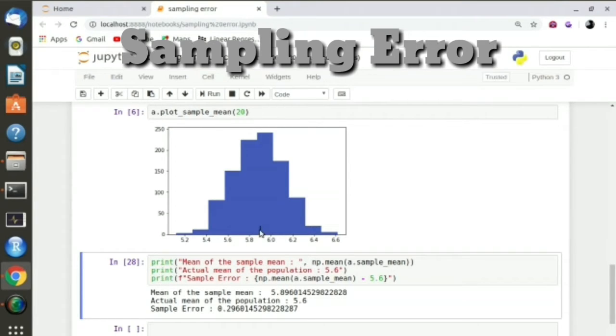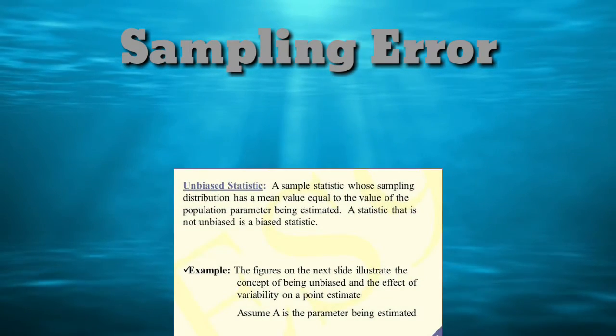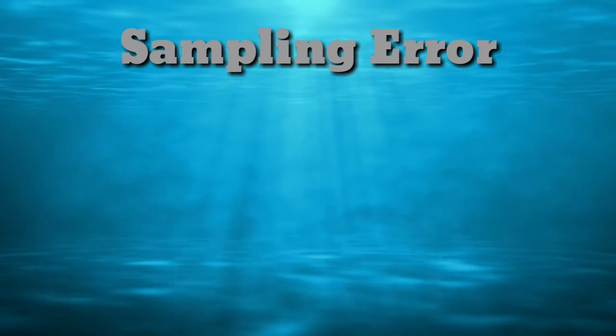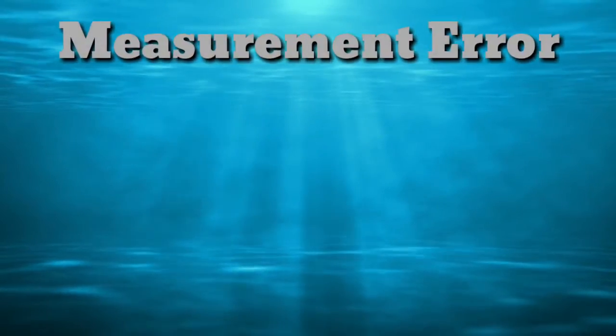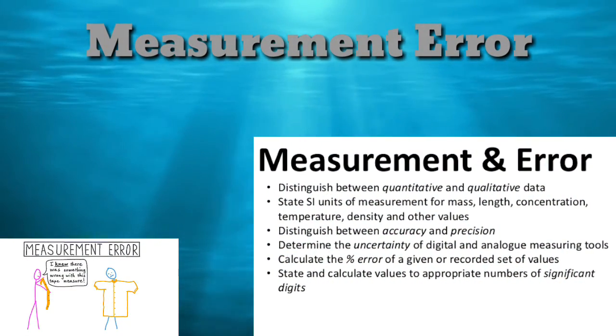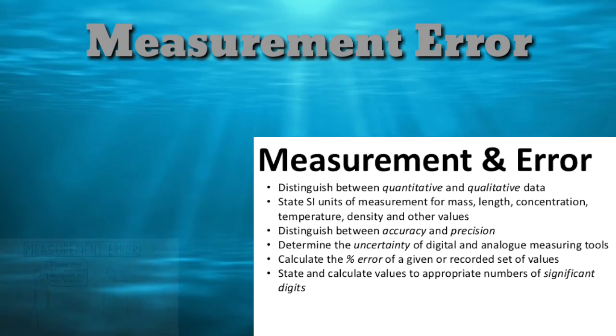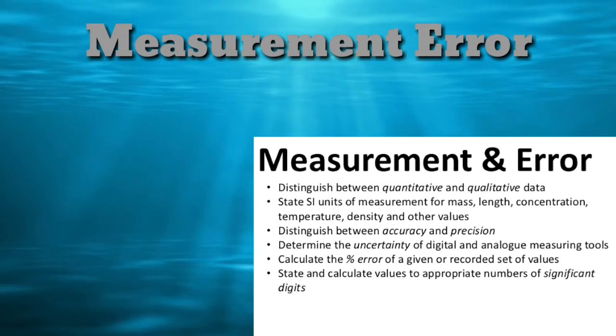There is a note on sampling error: if the statistic is unbiased, then the average of the statistics from all samples will equal the true population parameter. Second, we will discuss measurement error. Measurement errors are cases where a provided response is different from the real value. Don't get confused with this definition.